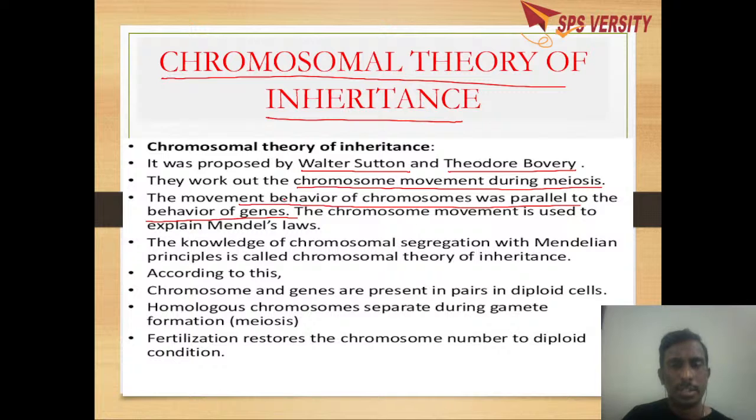So the chromosomal theory of inheritance is a combination of Mendel's laws with chromosomes, where the knowledge of chromosomal segregation is integrated with Mendel's principles.